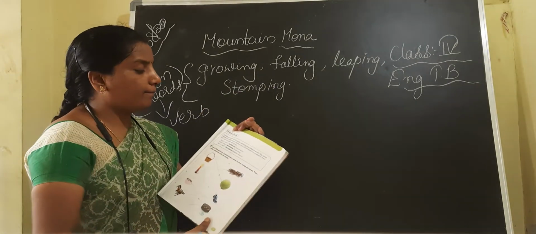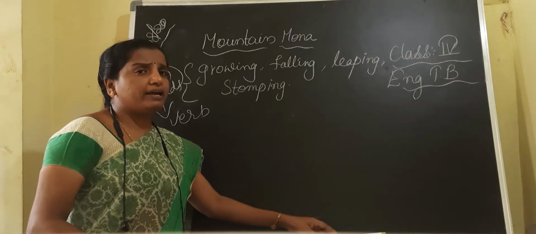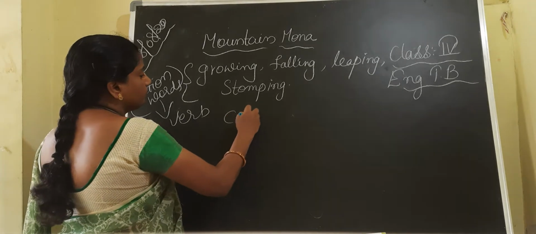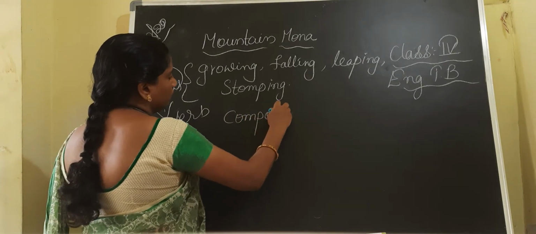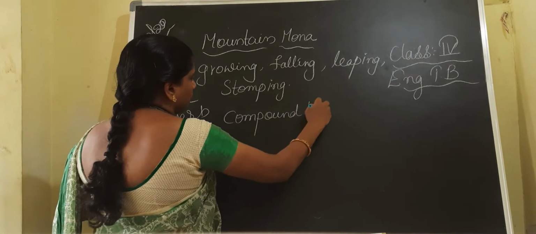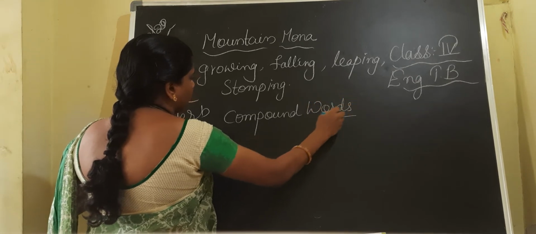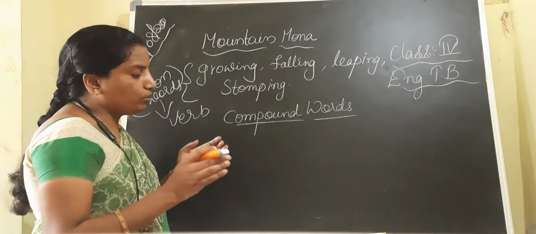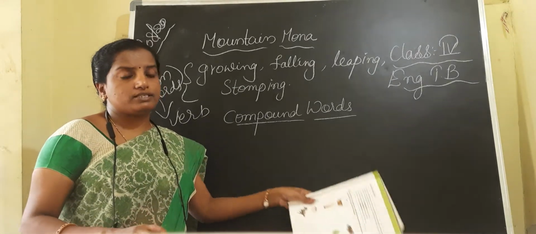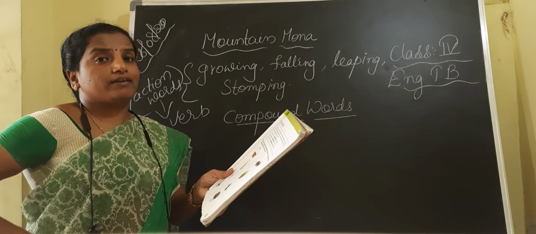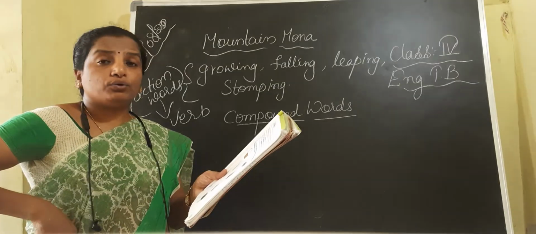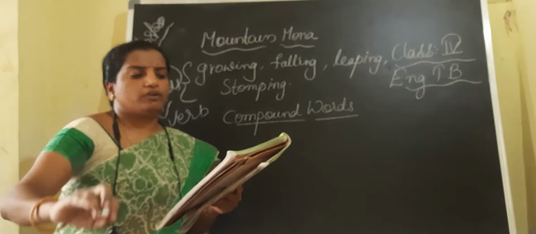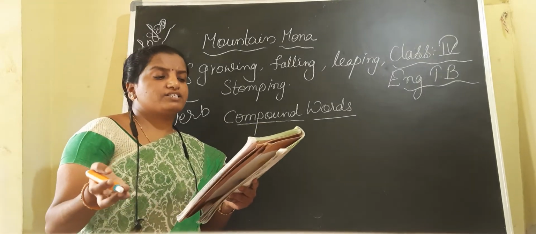Next, compound words. What do you mean by compound words? Compound words are formed by combining two different words. They can be formed by any two nouns, or a noun and an adjective, or a noun and a verb.